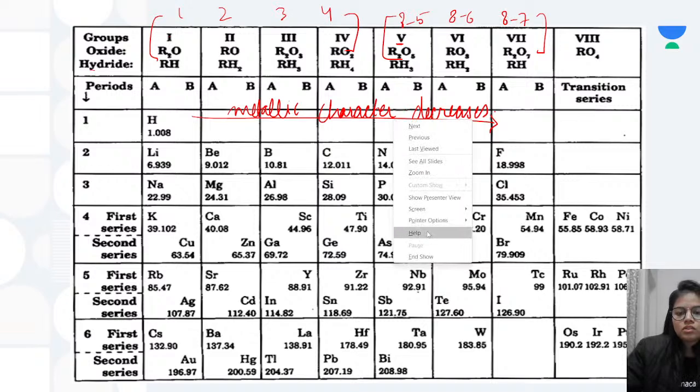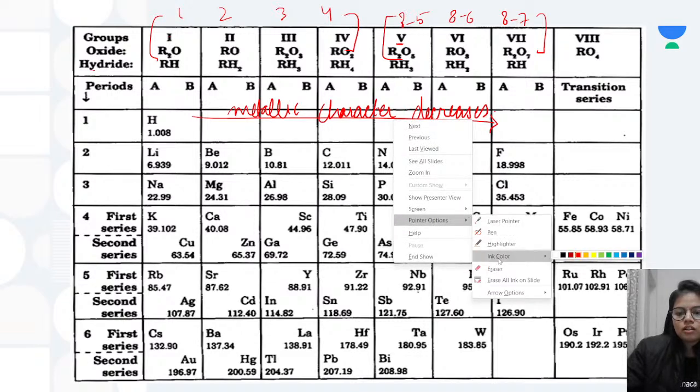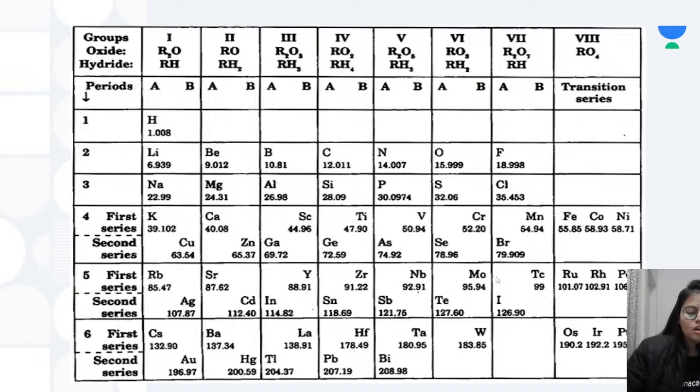Now here, what was the thing? So this particular table, which you can see on the screen, was published in a German journal in 1872. He used the letter R, you can see here R, to represent the element of that particular group. So if I talk about R, here H, here Li, here Na. R means the element of that particular group.